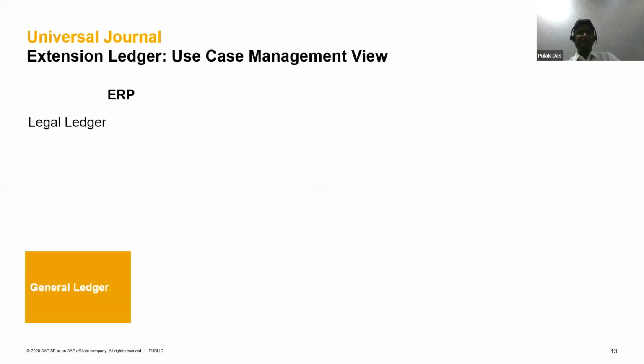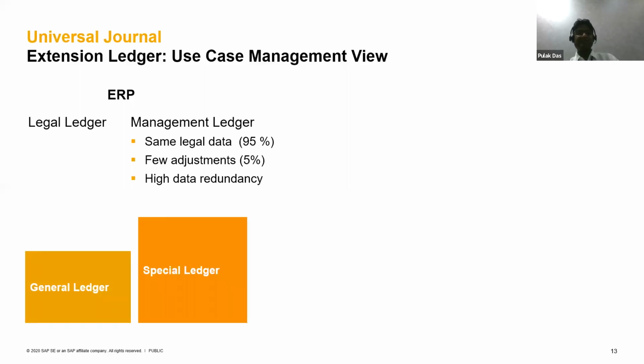Along with the universal journal, there is a concept called the extension ledger. Previously, in the previous ERP version, let's say there was an internal or management requirement to have certain adjustments or postings done. As solution consultants, we used to design a complete special purpose ledger, replicate all the data, and then post all the specific transactions we needed.